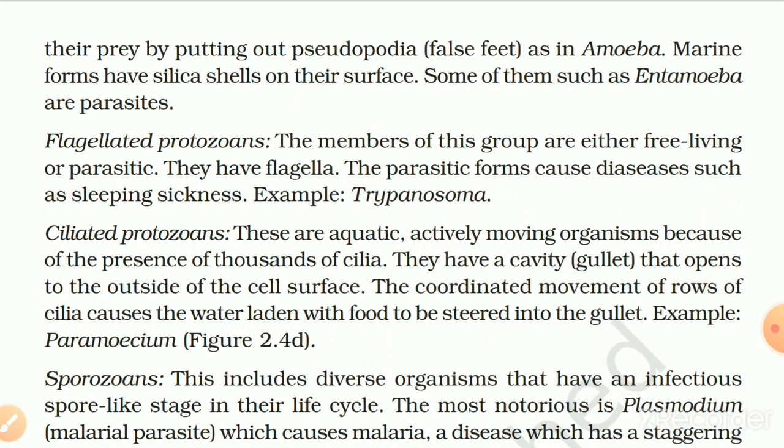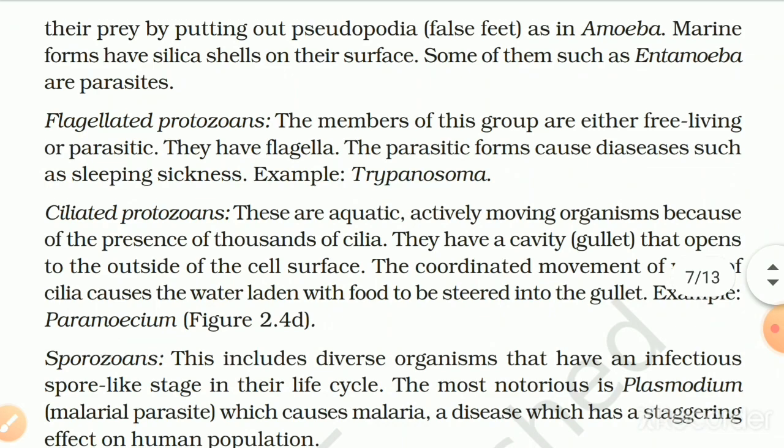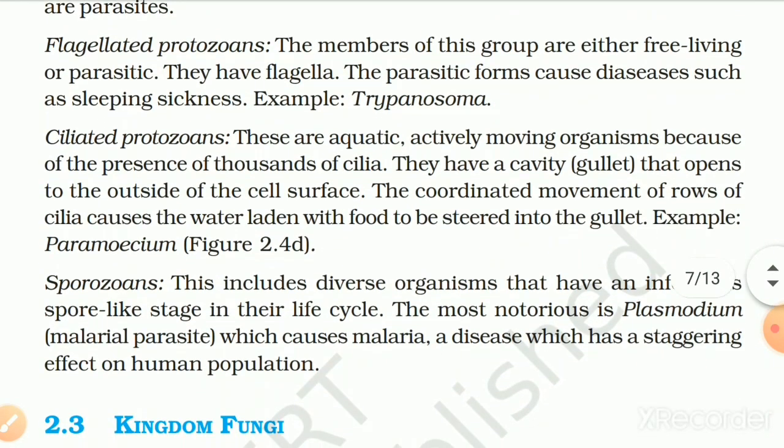Flagellated protozoans. The members of this group are either free-living or parasitic. They have flagella. The parasitic forms cause diseases such as sleeping sickness. Example, Trypanosoma. Ciliated protozoans are aquatic, actively moving organisms because of the presence of thousands of cilia. They have a cavity, the gullet, that opens to the outside of the cell surface.